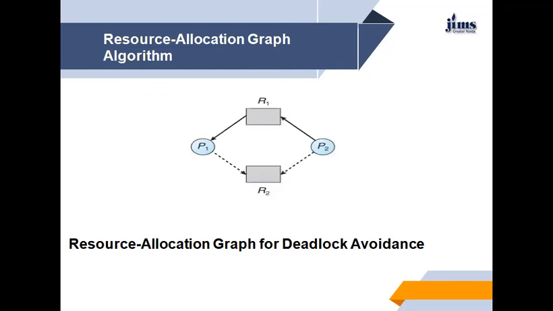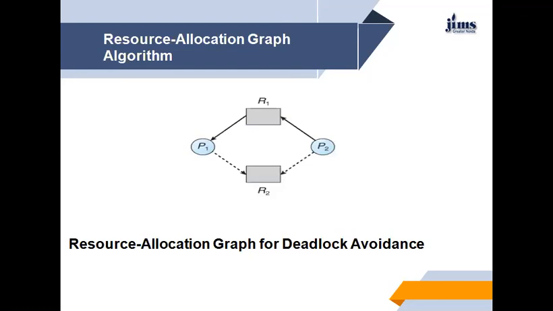Another point is the resource allocation graph algorithm. We can use the resource allocation graph for deadlock avoidance. If you have a resource allocation system with only one instance of each resource type, a variant of the resource allocation graph can be used for deadlock avoidance.